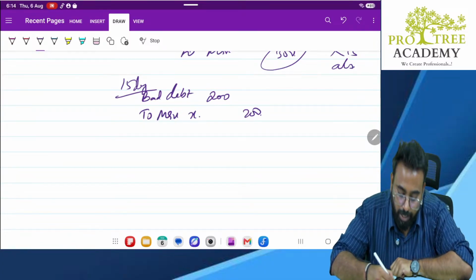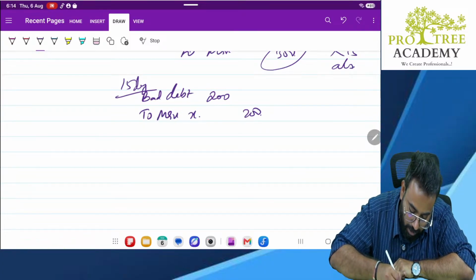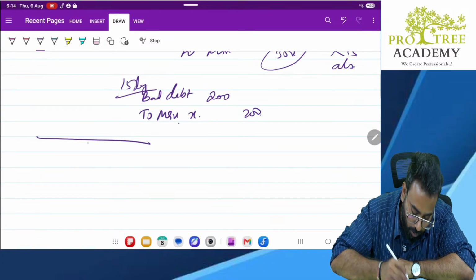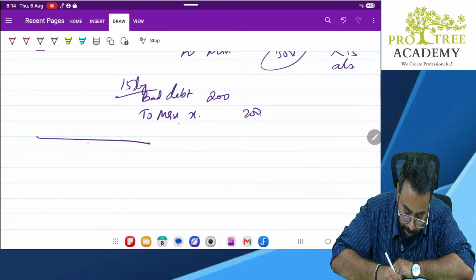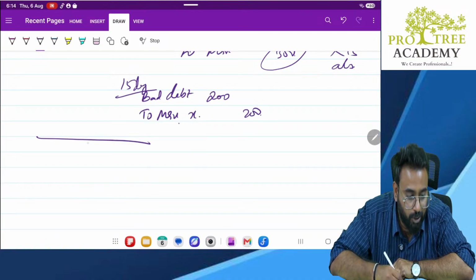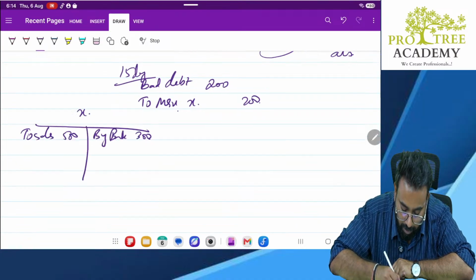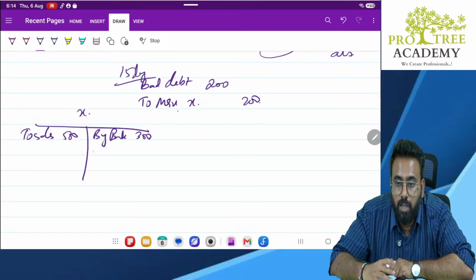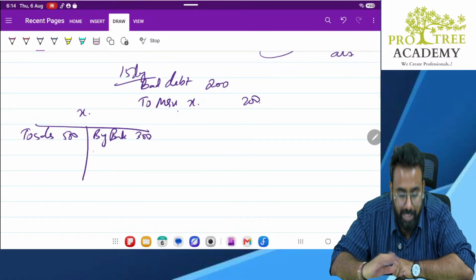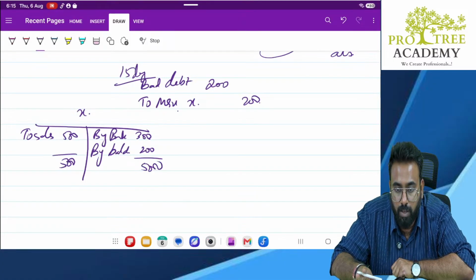Clear? Yes. Now our X account, if you open the X account, first it will be to sales, 500. Next it will be by bank, 300. Correct? We still had 200 rupees receivable, but no more receivable. So it will be by bad debts, 200. Now the account becomes closed. There is no balance carried forward or balance to be brought forward. Nothing is there. It is closed. Clear?